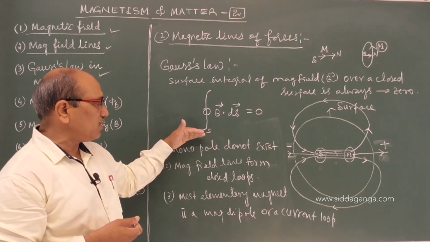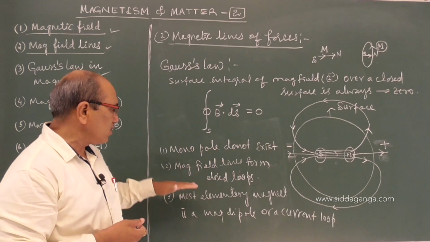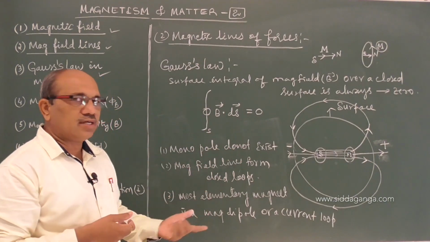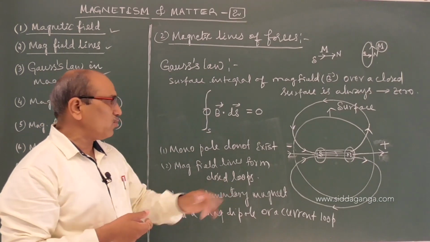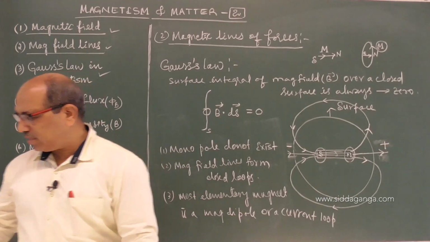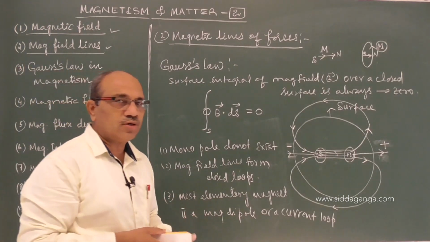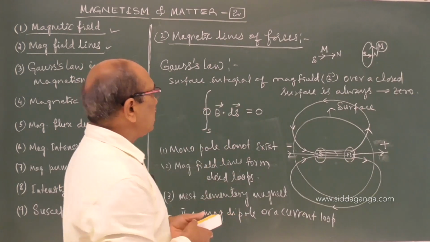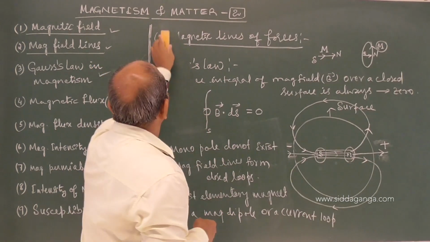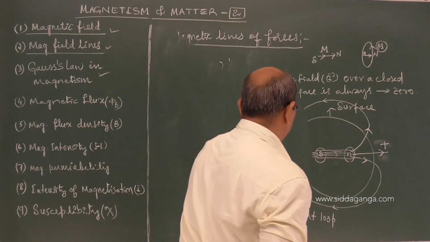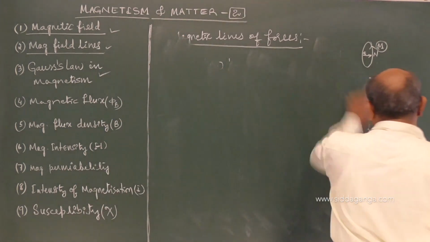The direct consequence of that is that monopoles do not exist. Magnetic field lines form closed loops. The most elementary magnet is the magnetic dipole or a current loop. Any magnetic phenomena related to magnetism can be understood by a suitable arrangement of either magnetic dipoles or current loops. So with this concept, let us come to understand some terms we often use in magnetism.